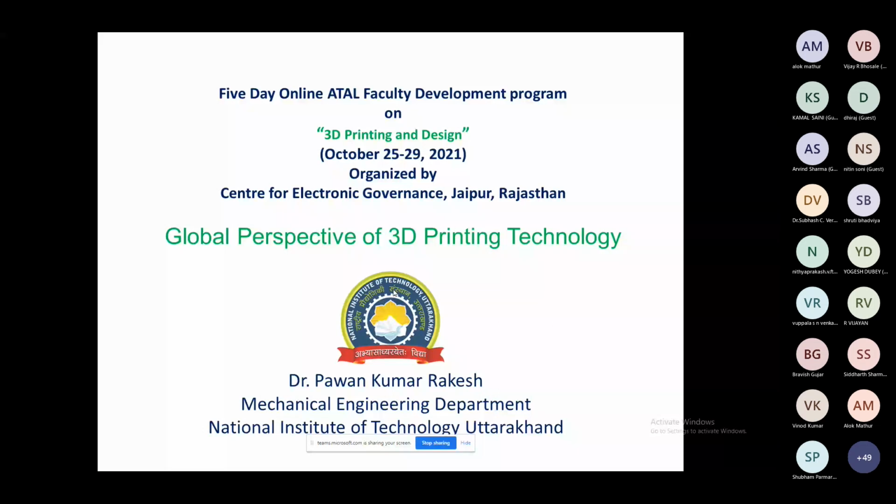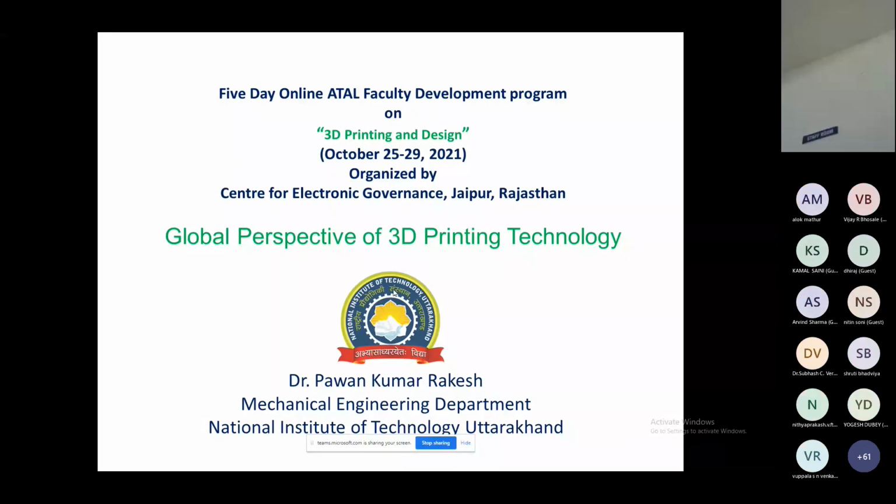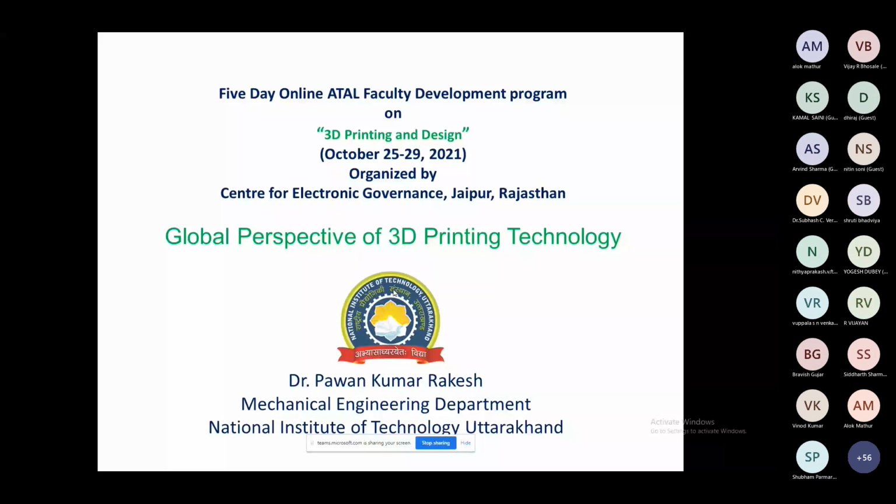I have divided the complete lecture into two different perspectives. First, today we'll discuss the engineering perspective of 3D printing technology. And in the next class tomorrow at 12 p.m., we'll discuss the 4D printing process, and the design and development of prosthetic legs. Some of my PhD students are working in this area, developing prosthetic legs with the help of 3D printing technology. So I'll try to cover some of the basic concepts and ideas tomorrow.